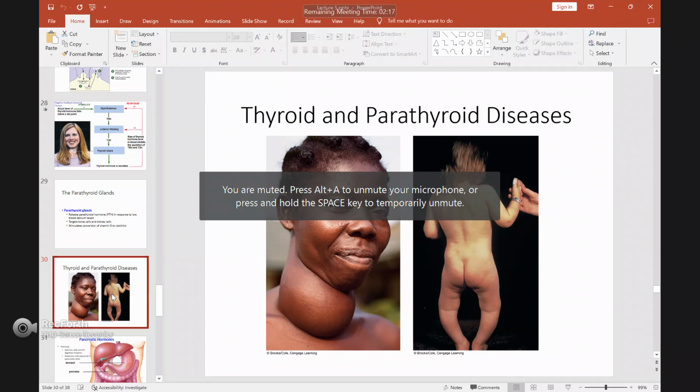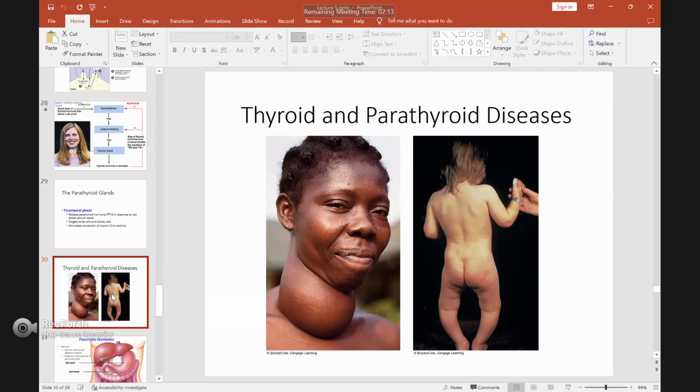The second picture shows this boy actually has a problem with parathyroid hormone secretion. He has a low level of parathyroid hormone. That's why the bone cannot be strengthened, because the function of parathyroid hormone is to control the level of calcium in the body. If the calcium level is not correct, it will affect bone formation in your body.